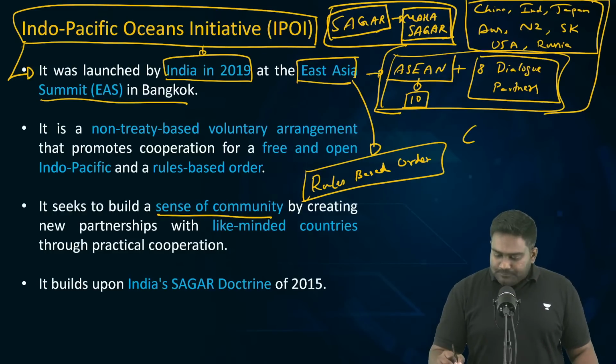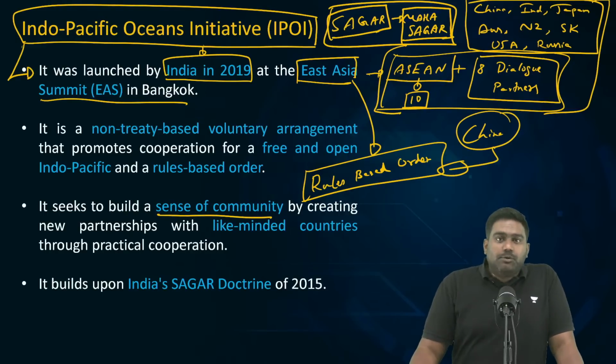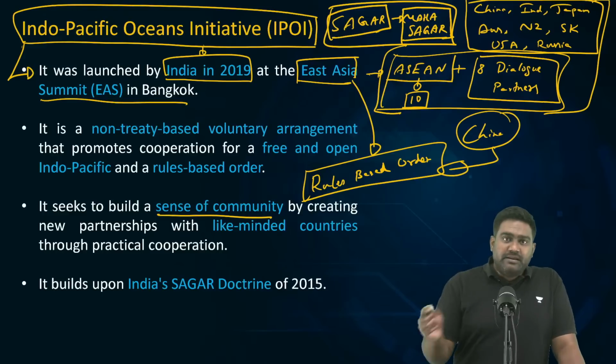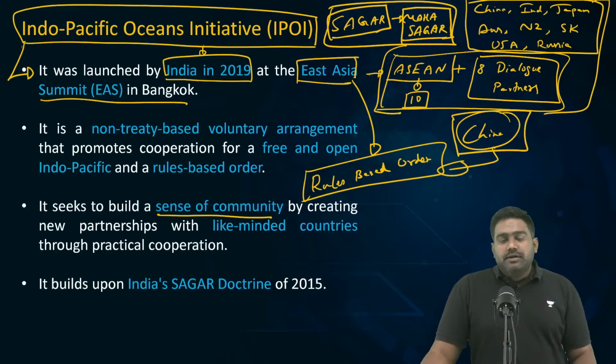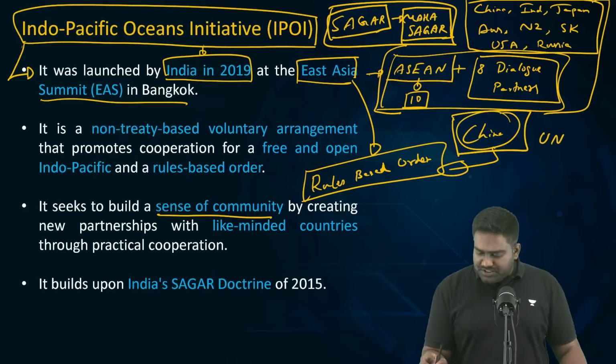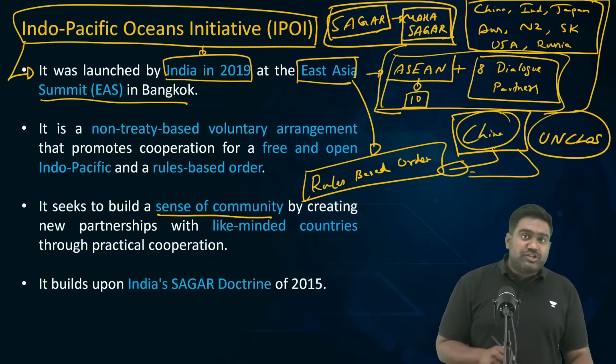I'm referring to China. Through its maritime claims in the South China Sea, through its aggressive diplomatic and military methods, even in the East China Sea, it has threatened peace and stability and disrupted the UN system itself. It has not followed the UN Convention on the Law of the Sea. It has threatened freedom of navigation.